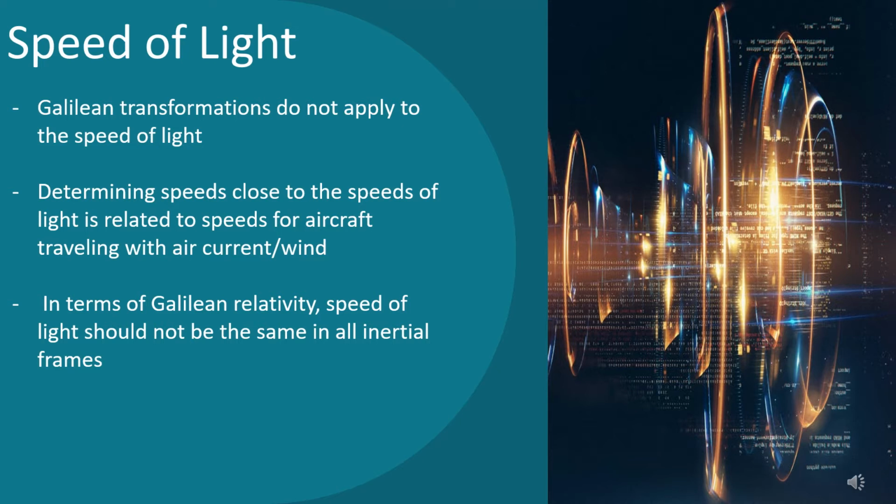Determining speed in this situation is similar to determining the speed of an aircraft traveling in a moving air current or with the wind, in which we say if light travels along the x-axis and an observer moves with velocity v along that direction, the observer measures the light to have speed c plus or minus v, depending on the direction of travel of the observer and the light. According to Galilean relativity, the speed of light should not be the same in all inertial frames. To resolve this, the concluding statements are: 1, the laws of electricity and magnetism are not the same in all inertial frames, or 2, the Galilean velocity transformation equation is incorrect.